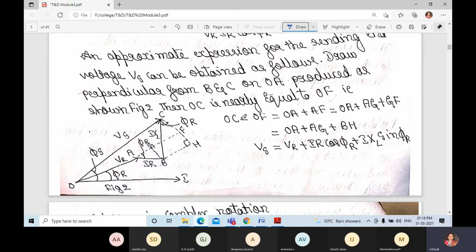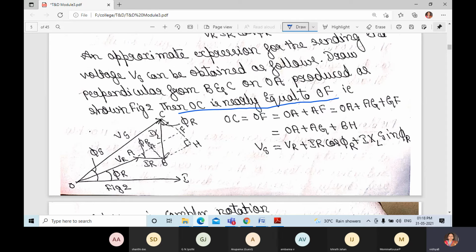Here OC is nearly equal to OF. This is a similar diagram, we have just shifted it and drawn a perpendicular line. OC, from O to C we can write. Similarly, we have extended the line.